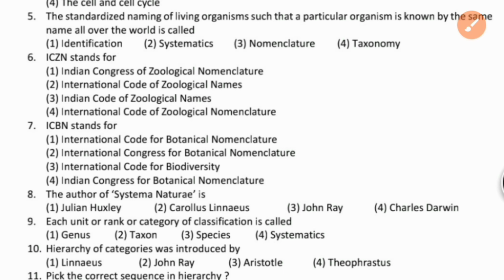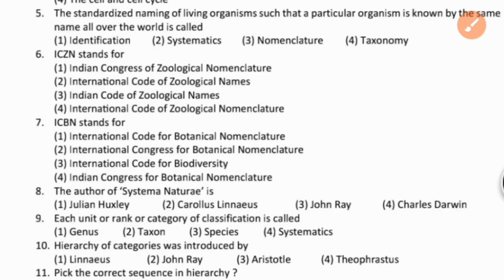Sorry, first option, that is International Code for Botanical Nomenclature. ICBN is International Code for Botanical Nomenclature, not International Congress for Botanical Nomenclature, not International Code for Biodiversity, and not Indian Congress for Botanical Nomenclature. The first option is the right answer, International Code for Botanical Nomenclature.